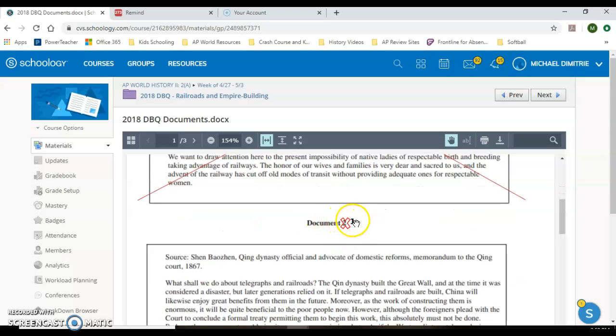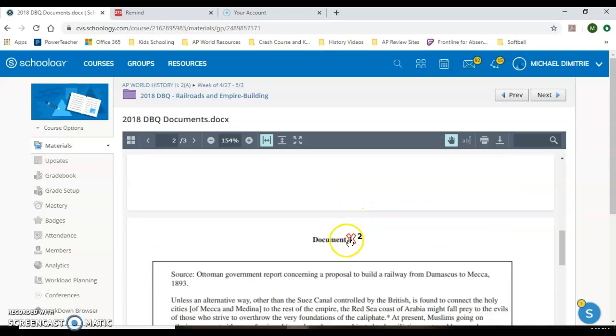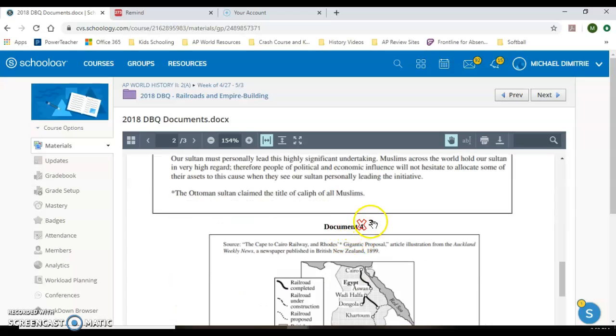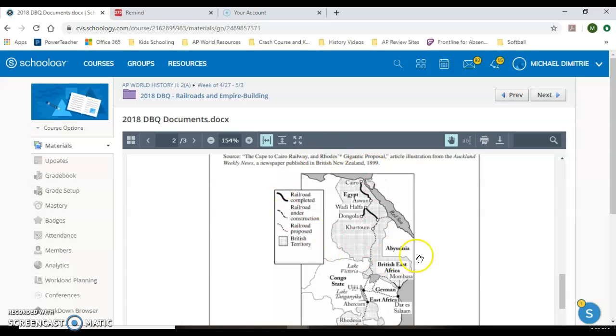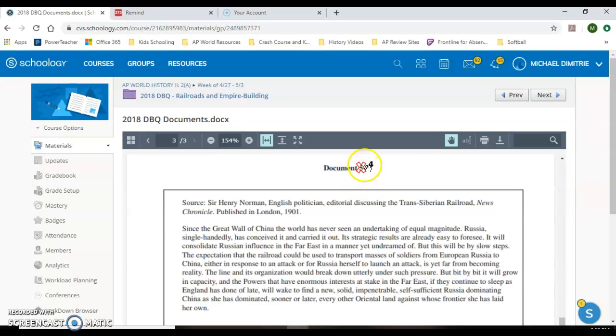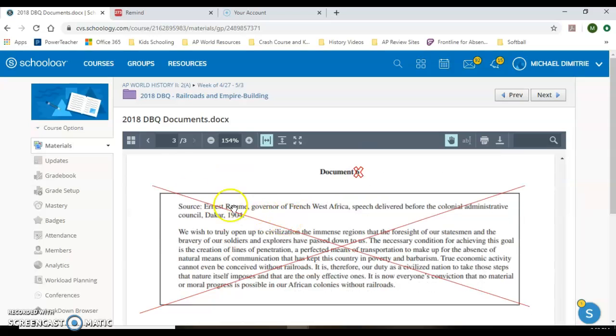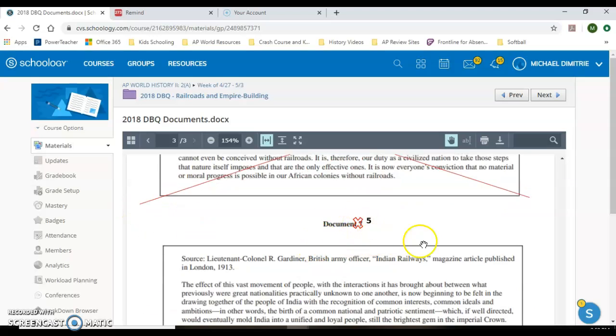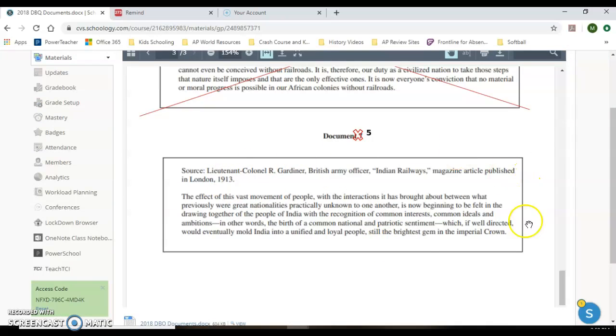What was document number 2 is now document number 1. What was document 3 is now document number 2, and you see that here. I've crossed out the 3 and put in the 2. Document 4 is now document 3, the map of essentially the area of Egypt and the Red Sea region between Africa and the Middle East. That's now document number 3. As you go down here, document 4, I cross out completely what was the old document number 6. You're going to ignore this one completely, and then document number 5 is the last one here.